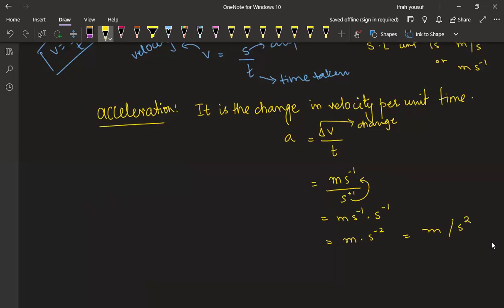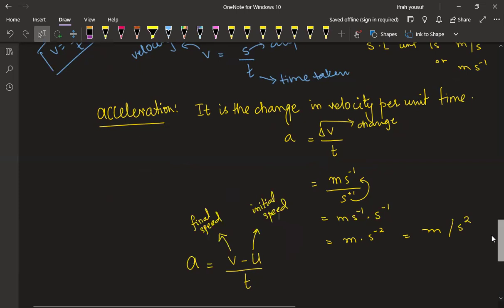So we can also write acceleration is nothing but a change in velocity over time. What do these represent? This v and this u. V is the final speed, or I can also say final velocity. Got it? And u is considered as initial velocity or speed. And t is the time taken. I hope this is clear to you.